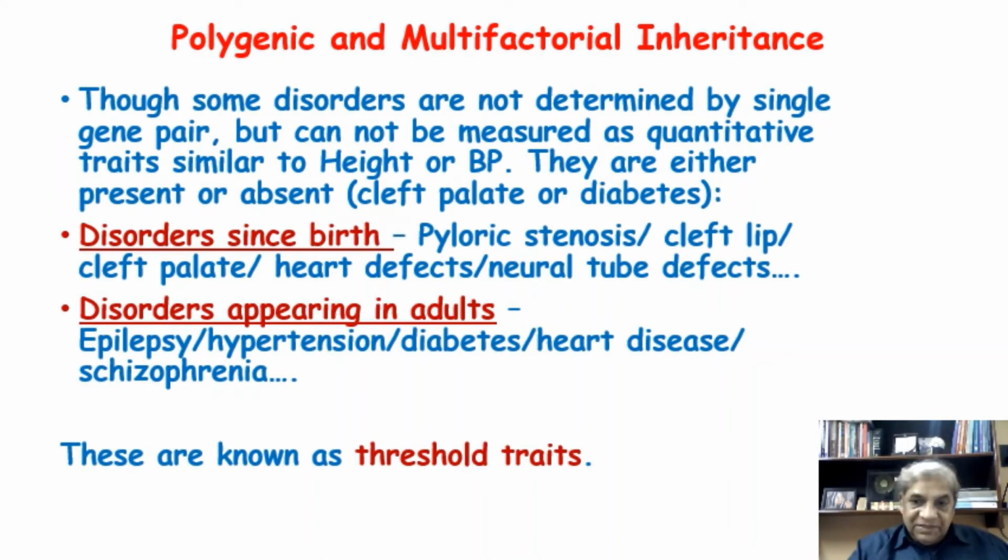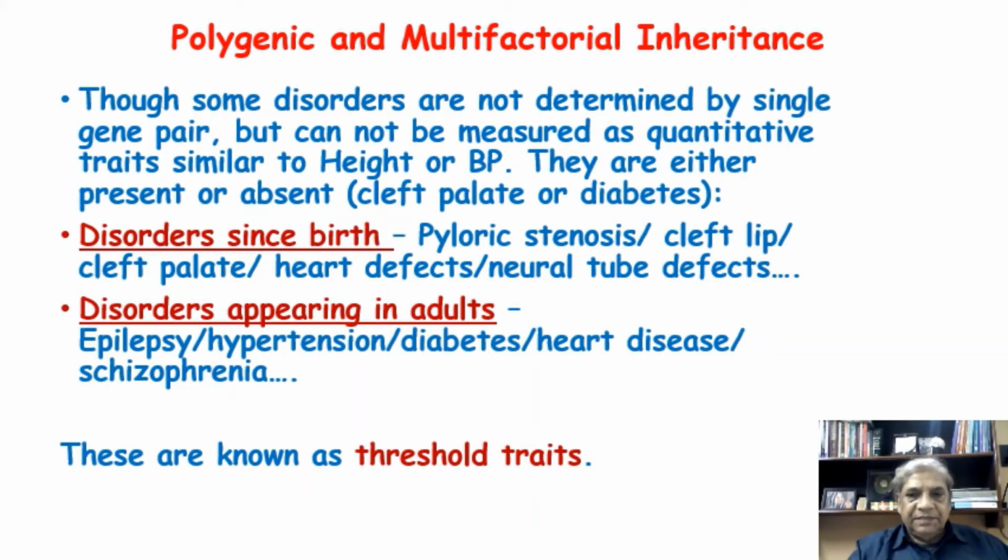Then there is a cleft lip. A child is born with a cleft lip or cleft palate, or a heart defect, interventricular septal defect, any other defect of the heart, or a neural tube defect, spina bifida for example, anencephaly. They are present right from birth, and these types of inheritance are not by Mendelian inheritance or by a single gene. Multiple genes, many genes, are responsible for the production of this kind of disorders.